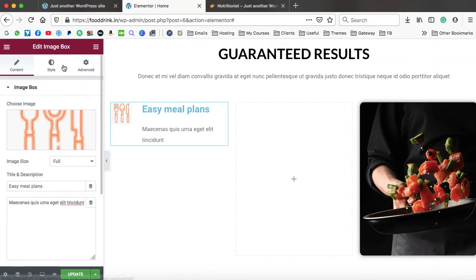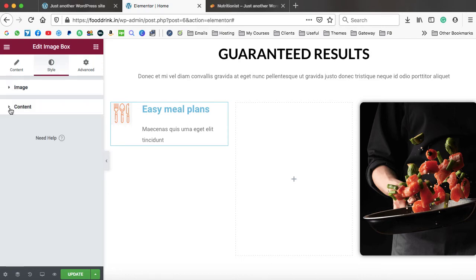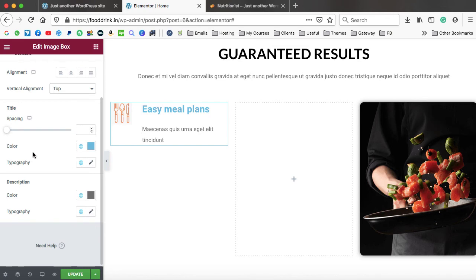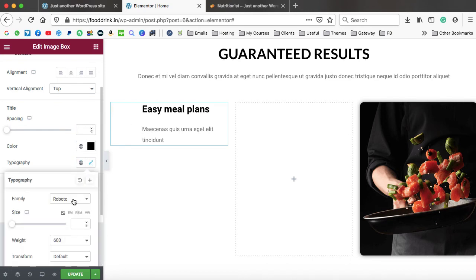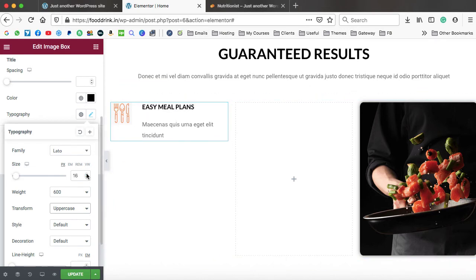Alright, so let's go back to the style tab. Here we have the image tab. Let's close it, and then we have the content tab. So under the content tab you can see this typography and the color option. So from here we can make it dark black. Then we can jump onto the typography, and from here we can set the font family. So Lato is my favorite font. Also we can transform it to uppercase. So all letters are in uppercase, and we can set the font size from here. 20 pixel is fine.